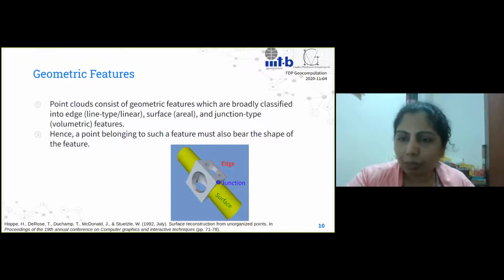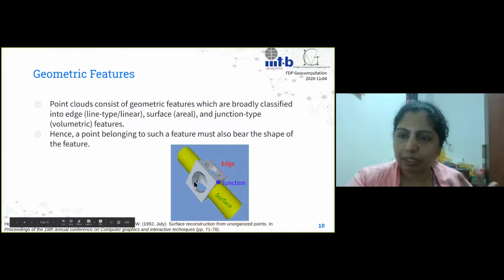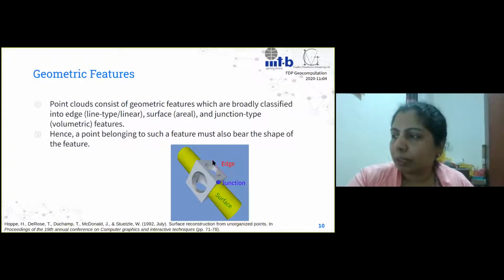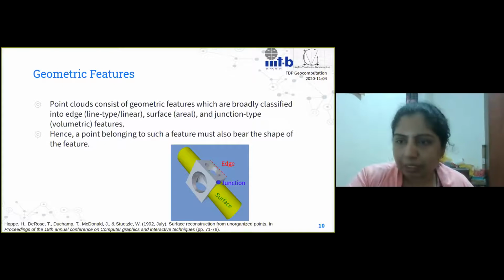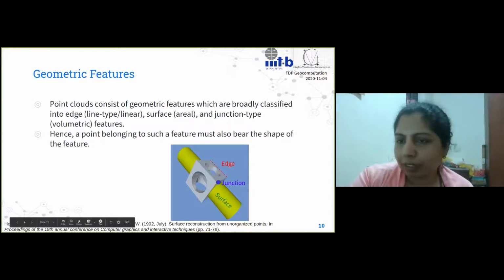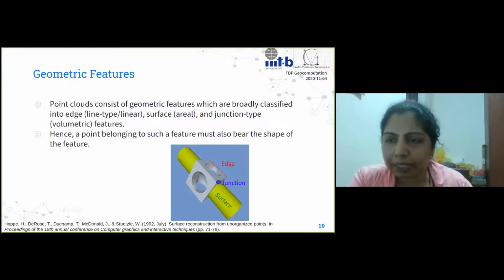So just to indicate what I mean by edge, point, and surface type, we can look at this solid geometry example. Here you see the edge is essentially a sharp edge, just like you would see on rooftops, the gabled roofs, those are the sharp edges. And junctions are points where two edges meet. That's essentially a junction. And then you have surface type features, which are essentially points lying on a surface.